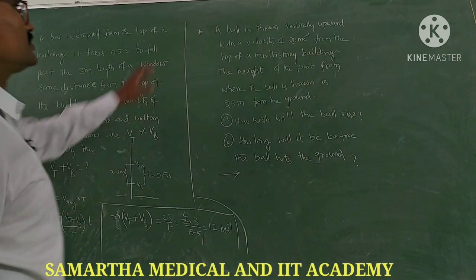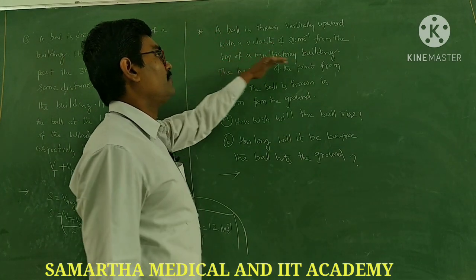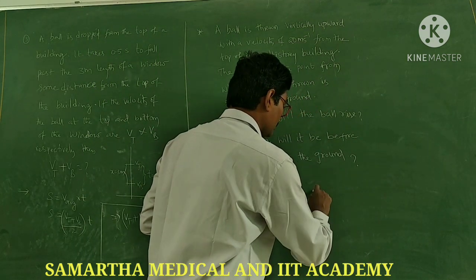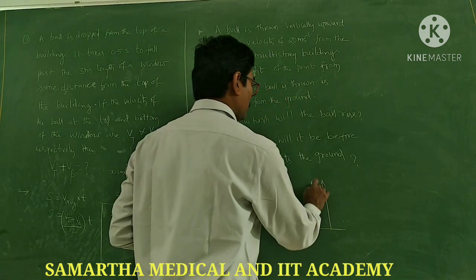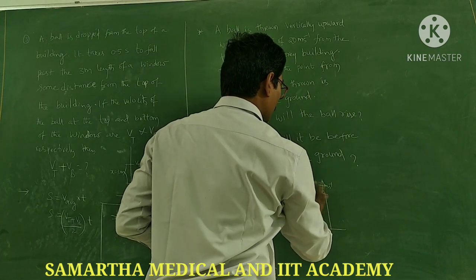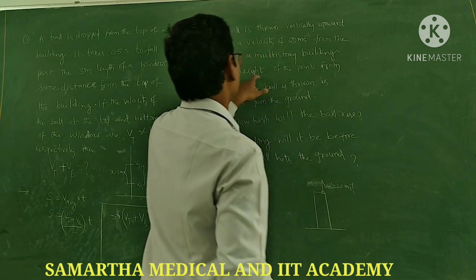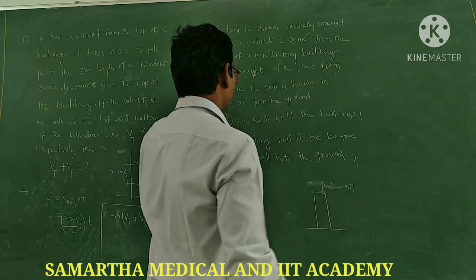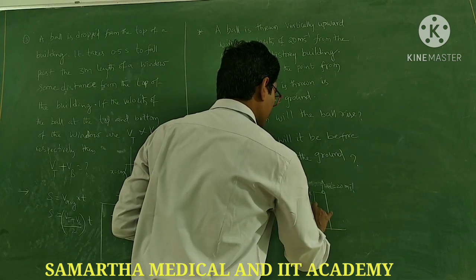See the next question. A ball is thrown vertically upward with a velocity of 20 meter per second from the top of a multi-story building. So from this multi-story building, a body is thrown in the upward direction with an initial velocity u equal to 20 meter per second. The height of the point from where the ball is thrown is 25 meters, so the height of the building is 25 meters.